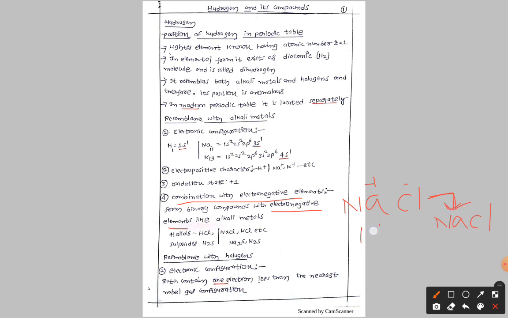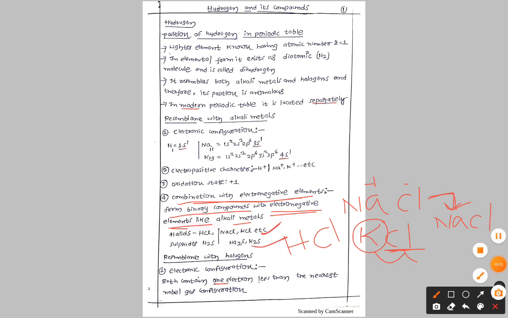Like the first group elements, for example, if you take potassium chloride, potassium is combining with a highly electronegative element like chlorine. Like this, hydrogen also combines with chlorine to form HCl. So combination with electronegative elements means forming binary compounds with electronegative elements, like alkali metals. So both have the combining capacity with electronegative elements.